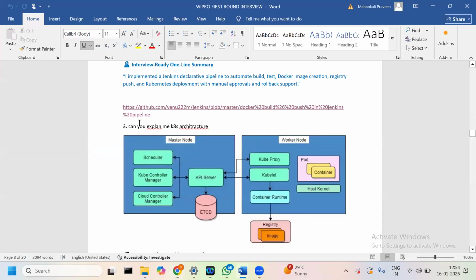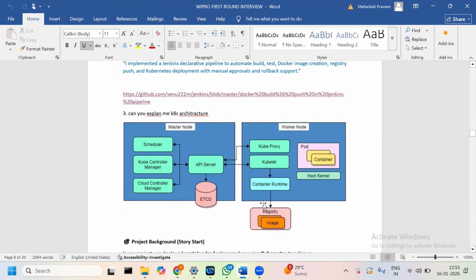So then they ask me, can you please explain the Kubernetes architecture? They ask me to explain with a diagram, so that's why I have to draw this diagram. In this diagram, under the master node, I know API server, etcd, kube controller manager, scheduler, cloud controller manager. In the worker node, kube-proxy, kubelet, and container runtime.